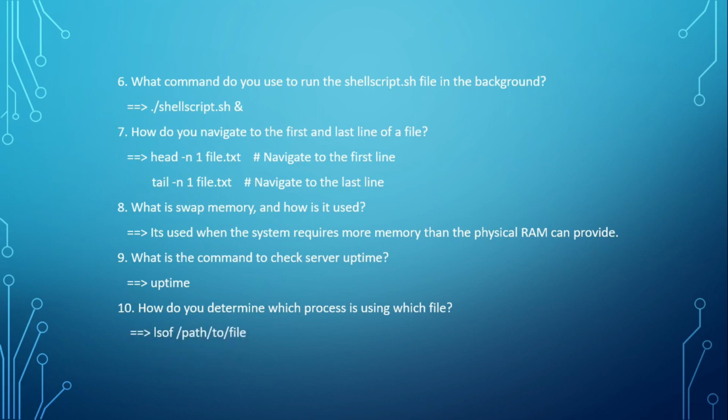If we provide lsof and the name of the file or the process, it shows which files and which processes are being used, the path where these files are available, or if you have a process, it will list all the processes that are using that particular file. So yes, lsof and the file name is the command that will give you the process IDs or the process names that are using the files.